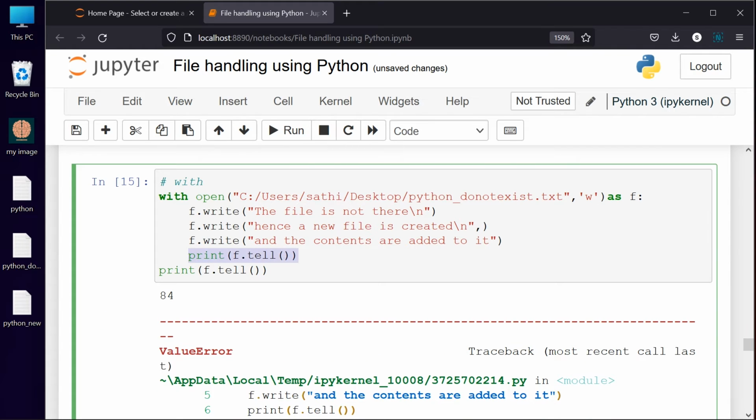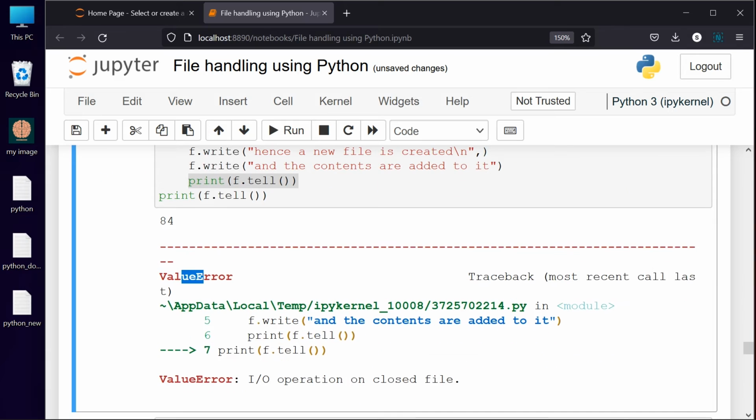Till 84 it is getting executed. After that you have the value error. So where does the execution stop? This print statement is getting executed. After coming out of this loop, if you use a print statement, it will not execute because it is coming out of this with statement, which means the file has been automatically closed.